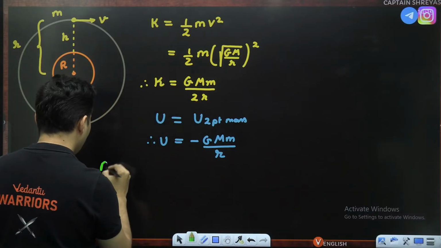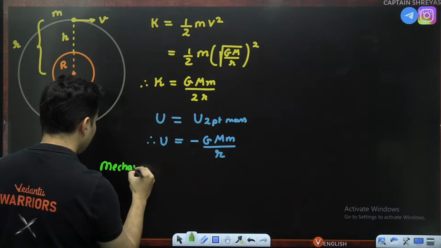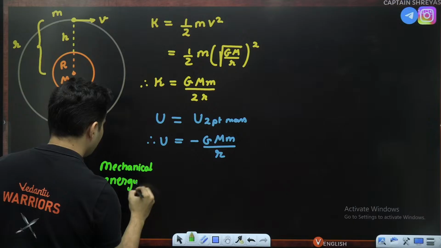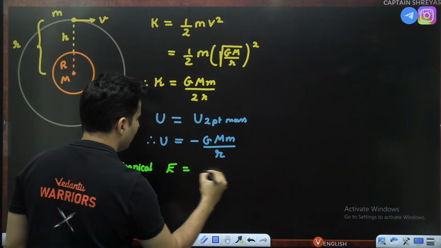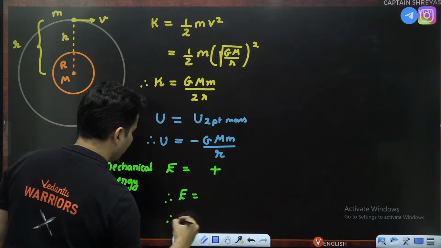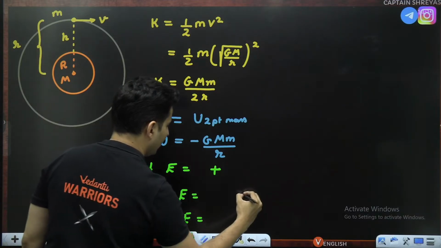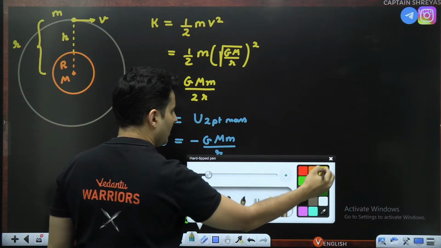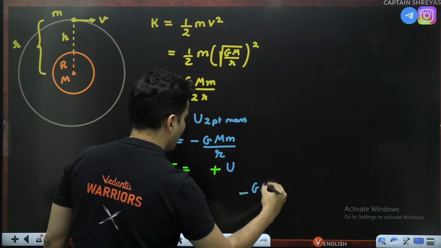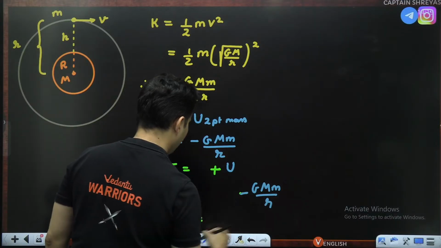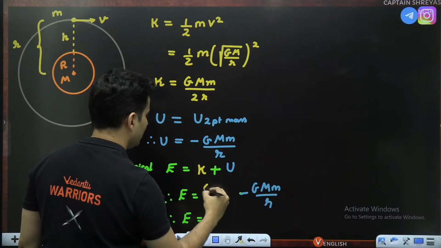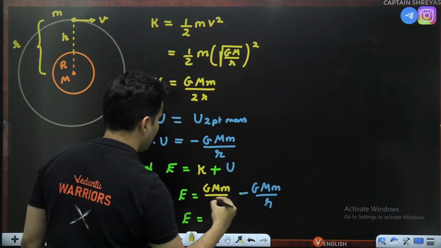What about the mechanical energy of the satellite? That will be the sum of two energies. What are those two energies? Come on, think about it. One is potential, which is negative GMm by r, and the other is kinetic, which was GMm by 2r.